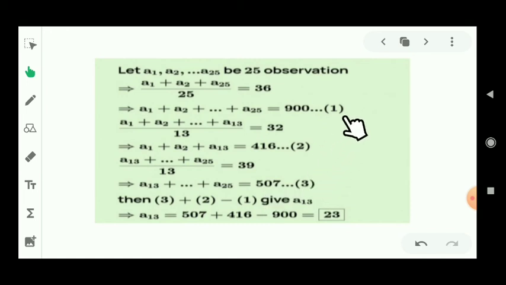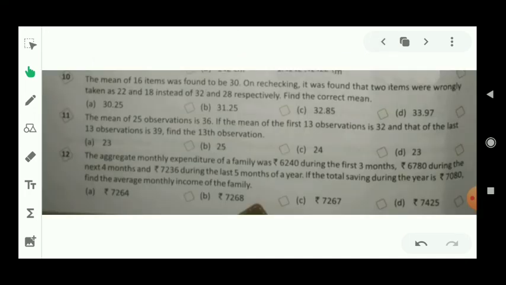Now students, you can see there are 3 equations. This is the first equation, this is the second, and this is the third. So we have to add the second and third and subtract the first, and after solving this its value will be 23. 23 is the 13th observation's value. Now student, let's see the last question of this exercise.